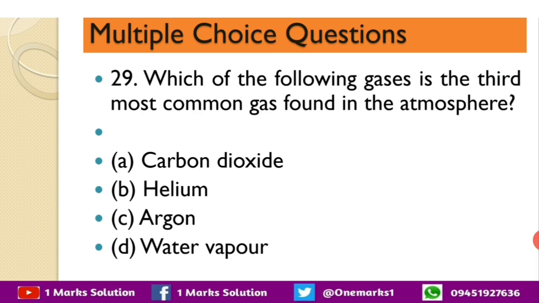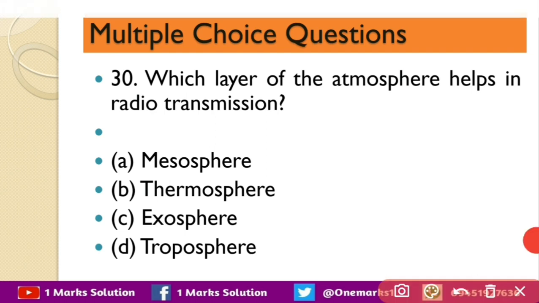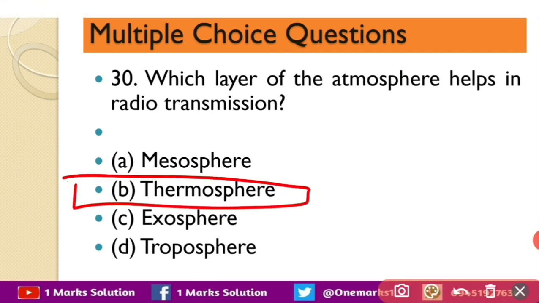Next question is, which layer of the atmosphere helps in radio transmission? Options are mesosphere, thermosphere, exosphere and troposphere. So the correct option is B, thermosphere.